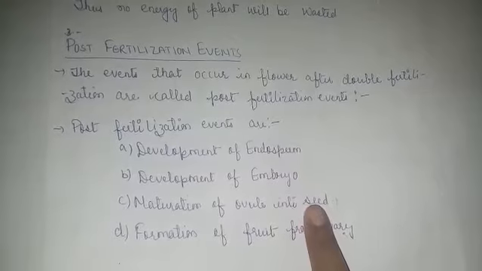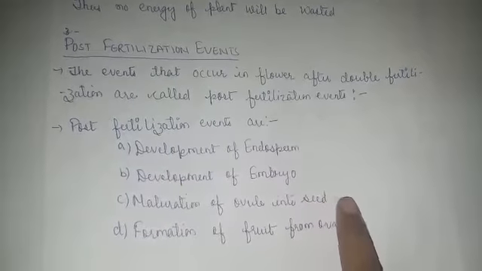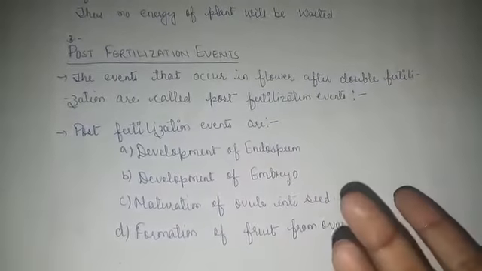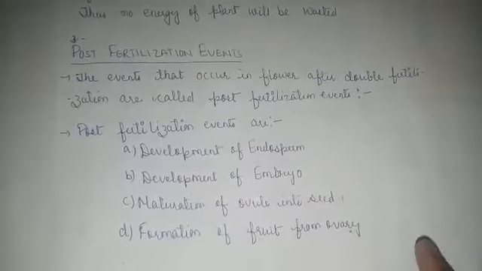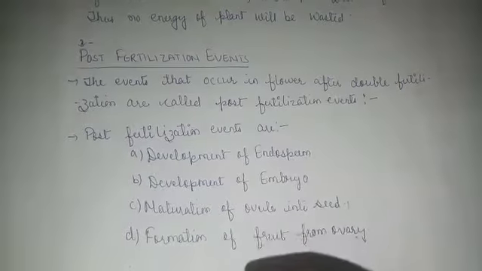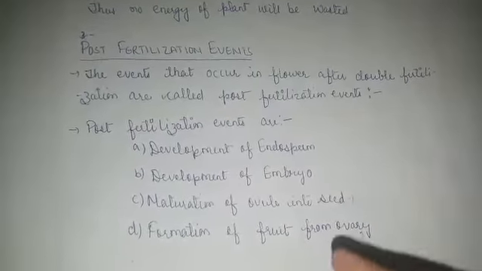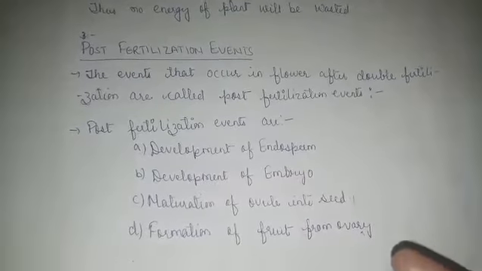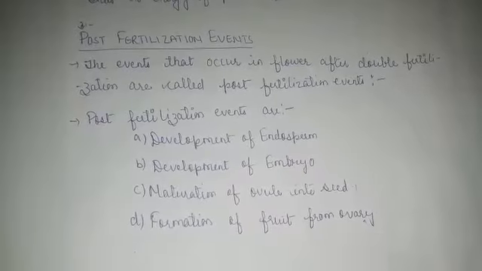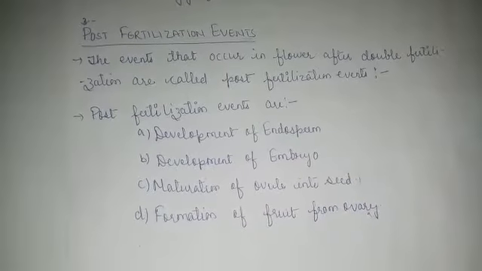Third, maturation of ovule into seed. The whole ovule will turn into a seed. That means the integument will transform itself into the seed coat, and the hilum or the funicle will be the stalk of the seed. The internal structure of that zygote will be forming the cotyledons. All these formation and maturation of the seed will take place.